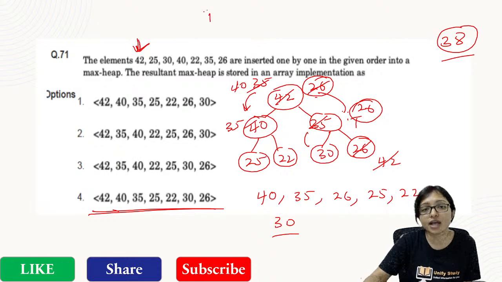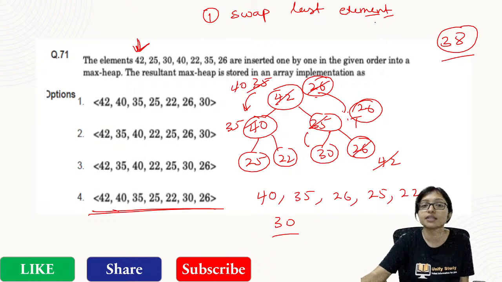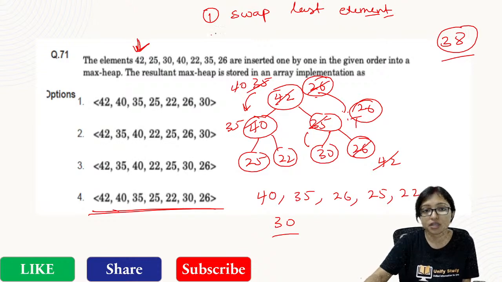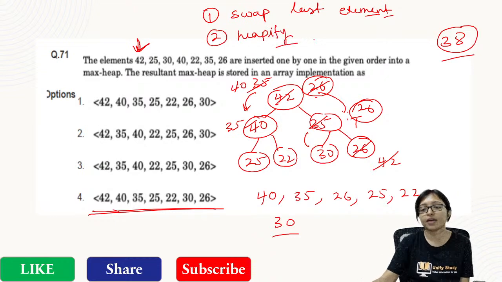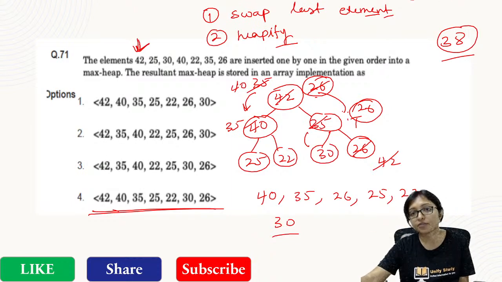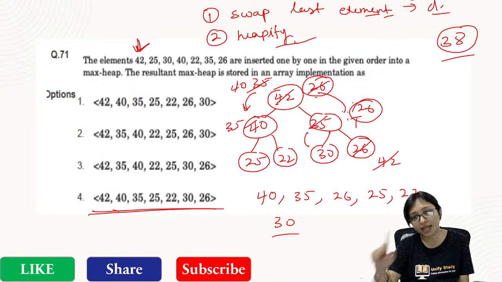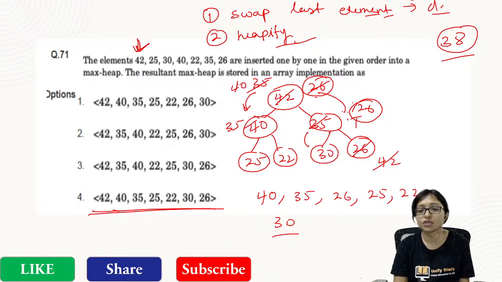Delete: the first step is swap with the last element. First of all, whatever you want to delete, swap with the last element. Then the next step is to do the heapify operation. That is the way. Always whatever element you want to delete, swap with the last element. Then delete it. After that, do the heapify operation. That is by swapping.